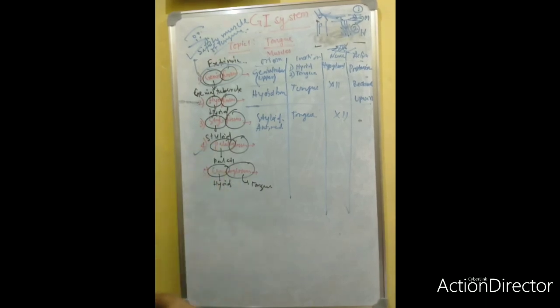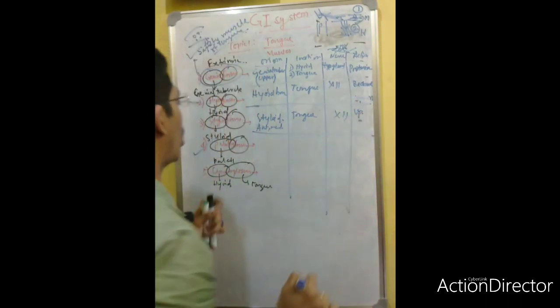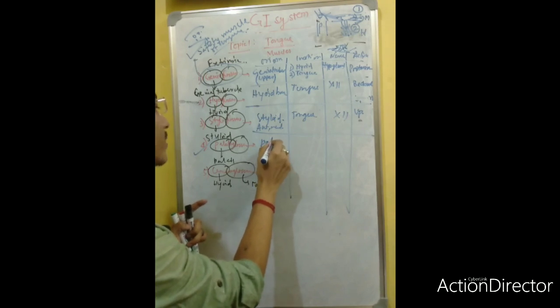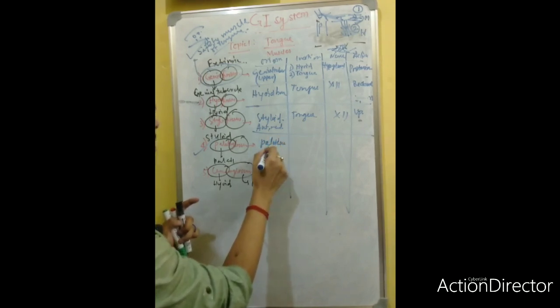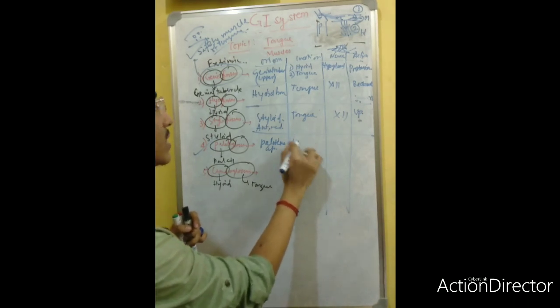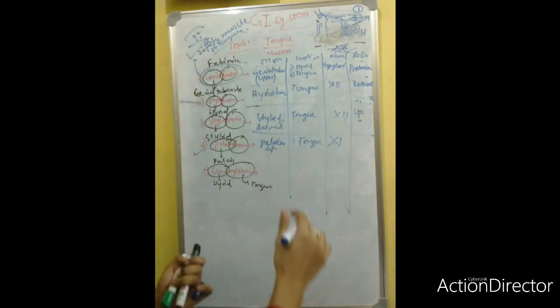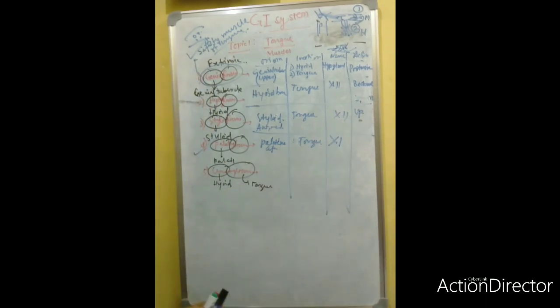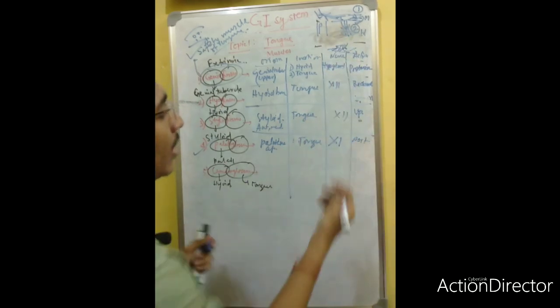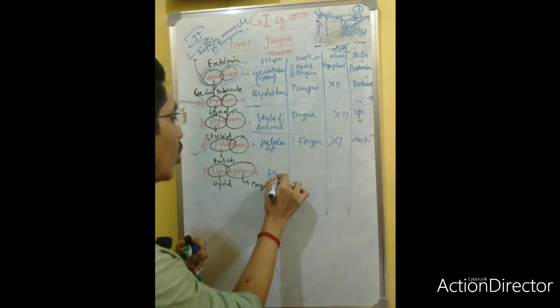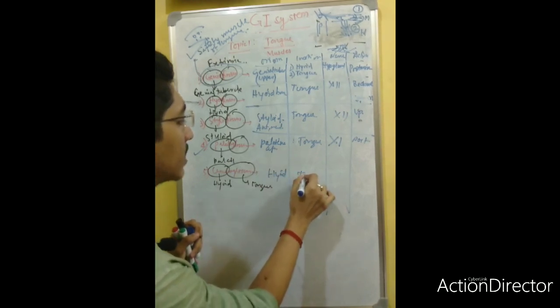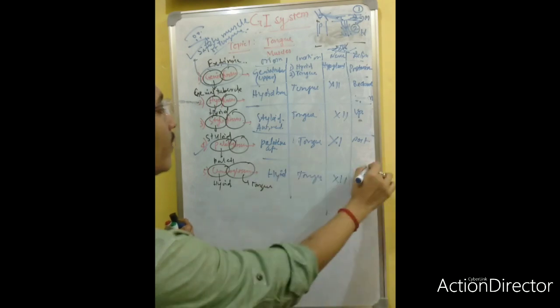The next is the palatoglossus. This palatoglossus originates from the palate, the palatine aponeurosis actually, towards the glossus, meaning tongue. Interestingly, this palatoglossus is innervated by the 11th cranial nerve. And what will be the movement? Posteriorly it will pull. And the hyoglossus originates from the hyoid bone towards the glossus, meaning tongue, 12th cranial nerve, and not so many functions will be there.